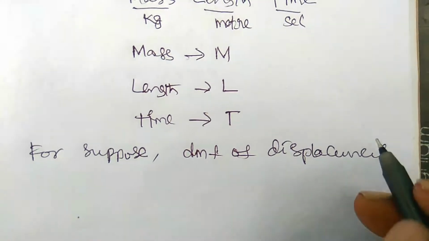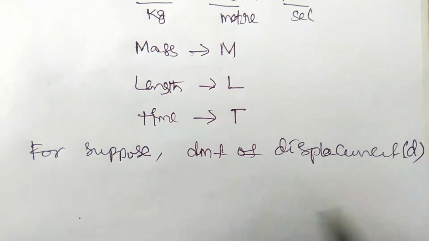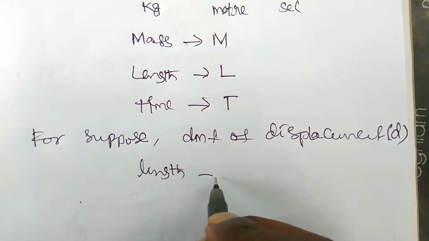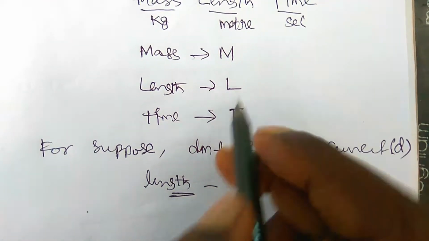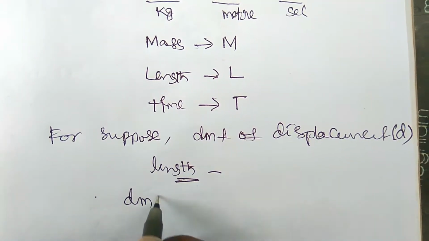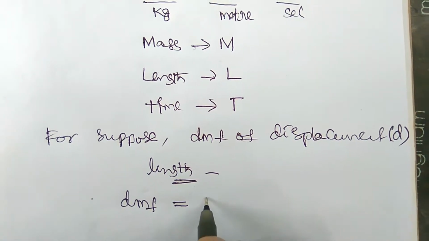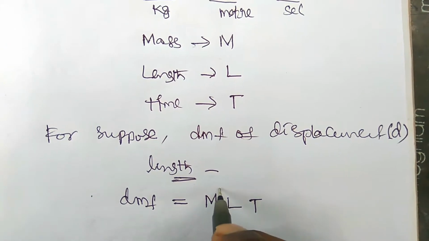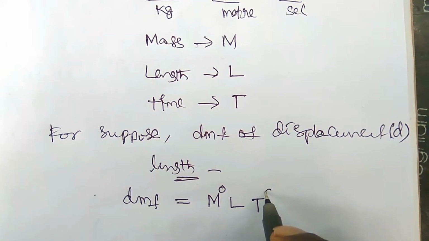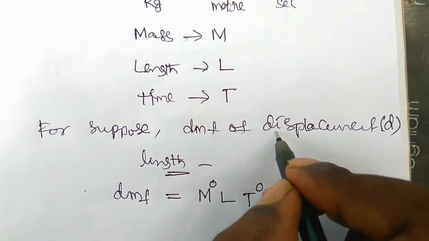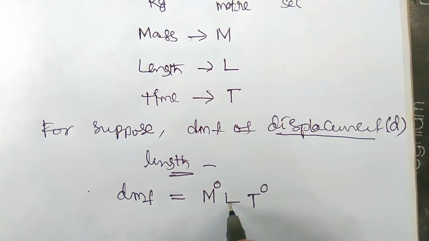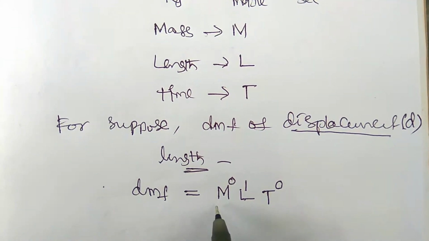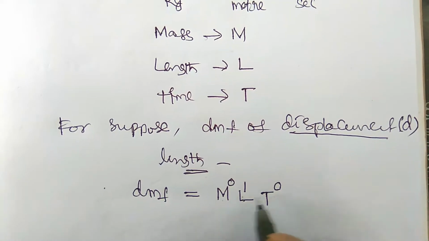The displacement of a body, denoted D, is measured in length, in meters. So the length term is L. The dimensional formula would be written in terms of M, L, T, but here there is no term of mass and no term of time in the physical quantity of displacement. There is only length, so you can write L power 1. So the dimensional formula is M0 L1 T0.